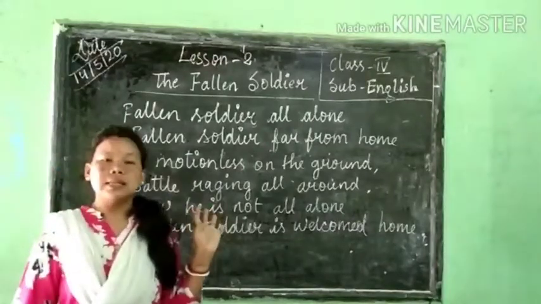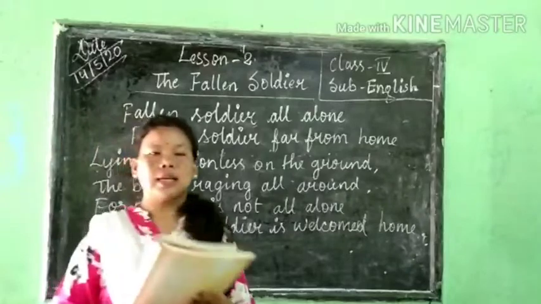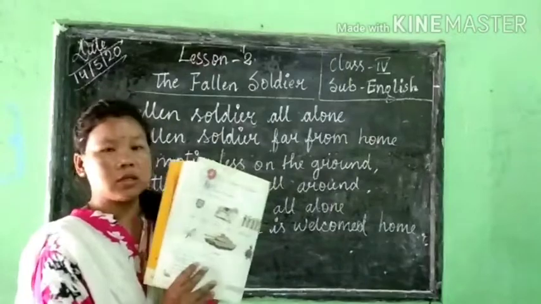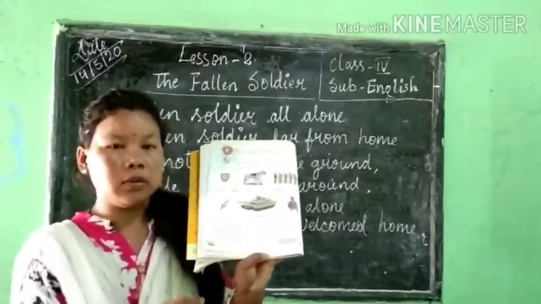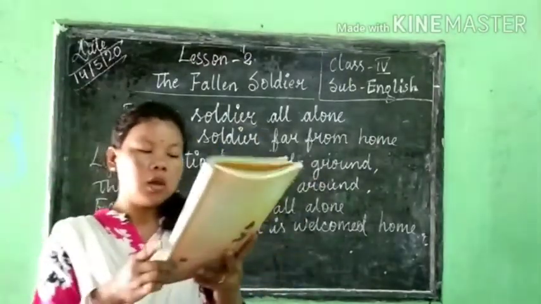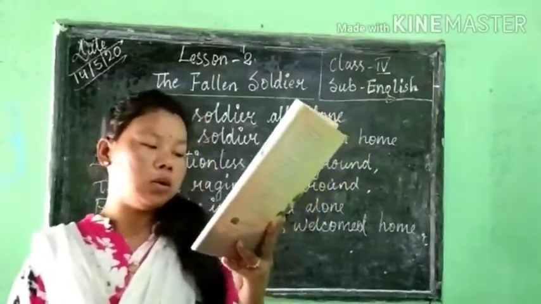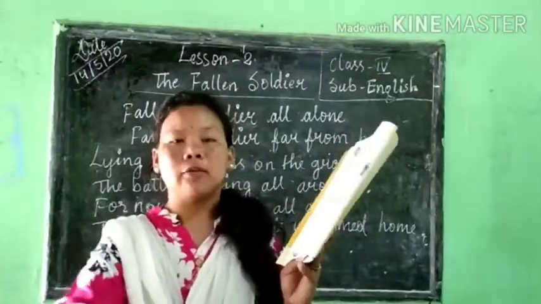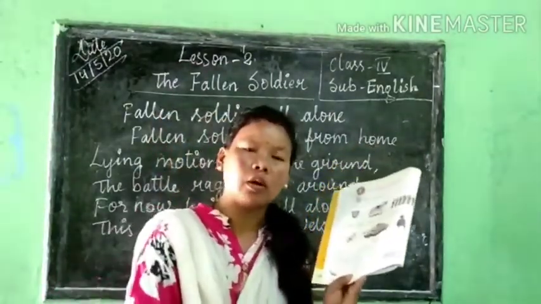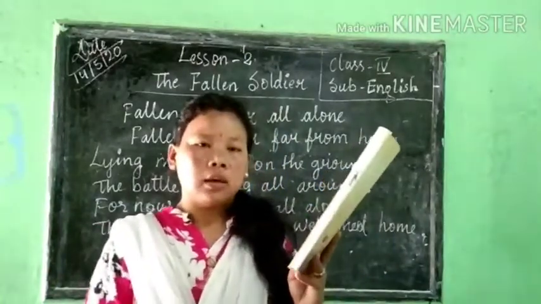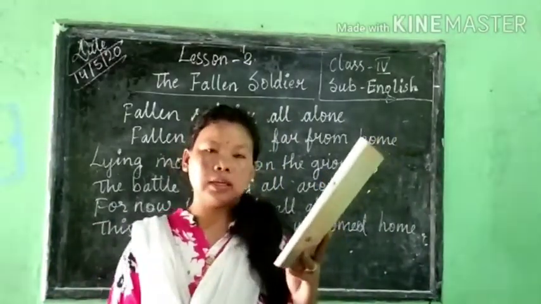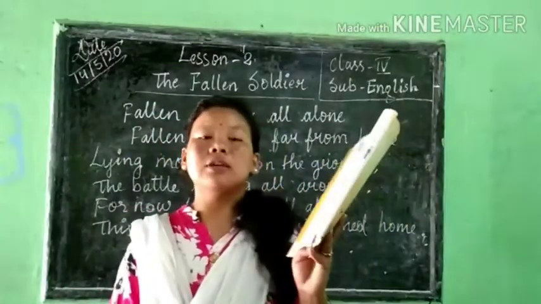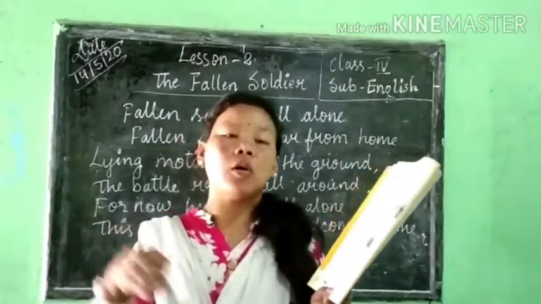Okay, so once again children, you look at the book. Once again I will read for you. I hope you have understood, but once again I will read from the book and you listen. The fallen soldier all alone, fallen soldier far from home. What I have explained now is that the fallen soldier, that army man, has fallen on the ground. He is killed and he is fallen on the ground all alone. No one is near him. And fallen soldier far from home, he is far from home.